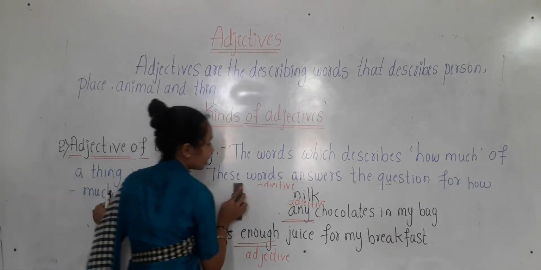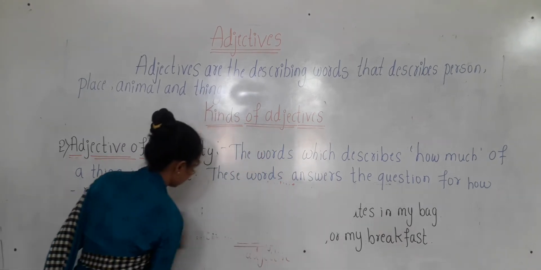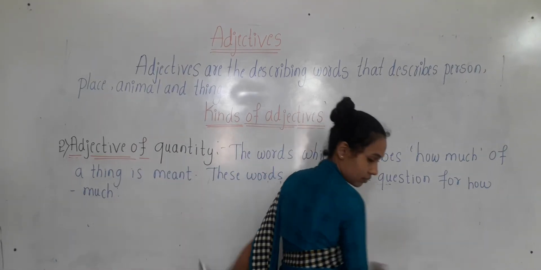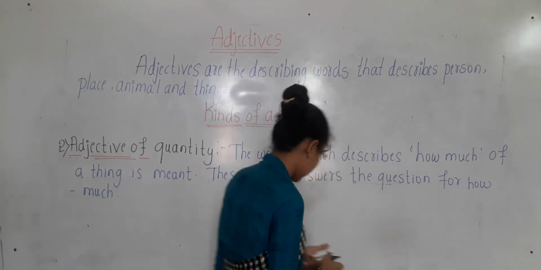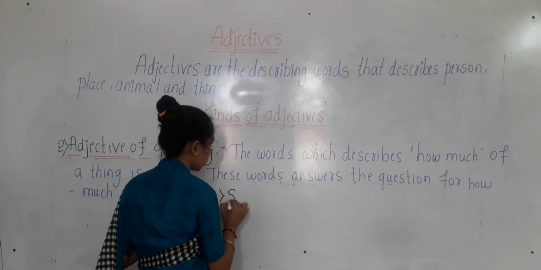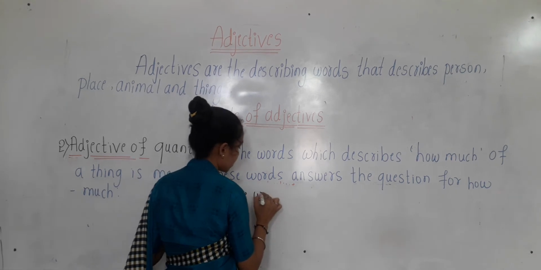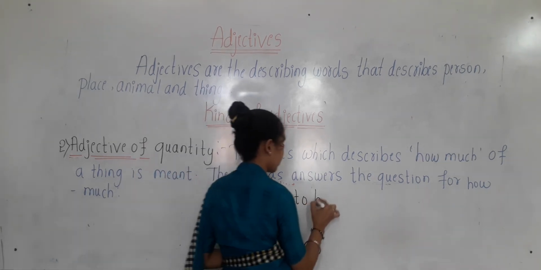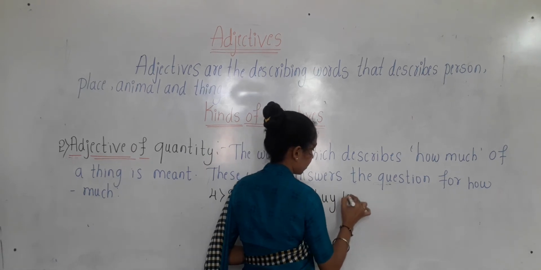Let us see two more examples for this. She wants to buy little sugar.